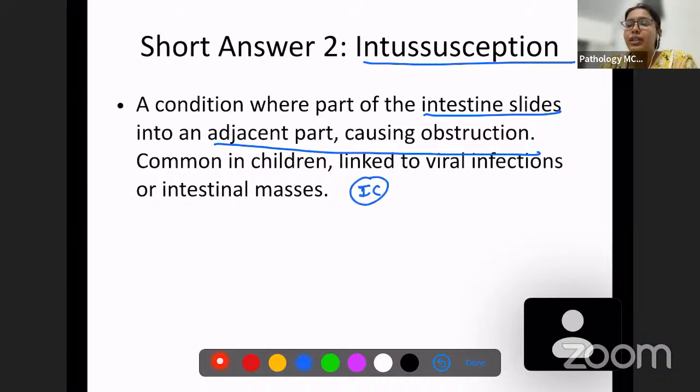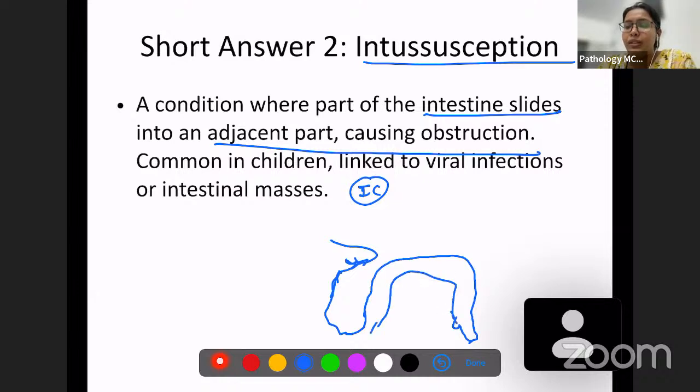We know that in the large intestine, we have the small intestine here, and the small intestine goes and transforms into the large intestine, right? And then we have the rectum. So this is the ileocecal junction where our small intestine gets transformed into the large intestine. Okay, and this is where we have the appendix also. This is on the right side. So this is the ileocecal junction.